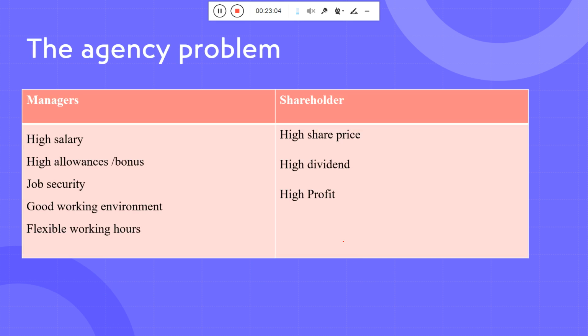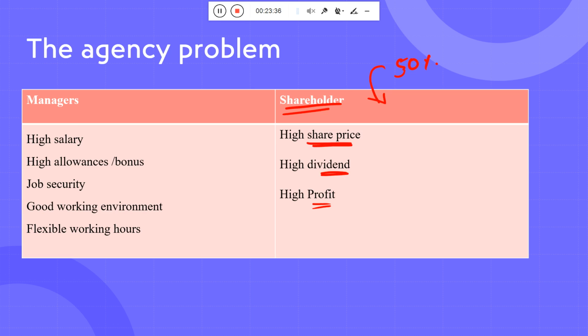Why does that type of thing generally occur in any organization? When I talk about the shareholder, if I am the shareholder and the owner of approximately 60 or 50% of the shares of that particular corporation, what is the thinking of the shareholder? High share price and high dividend I will get, as well as high profit.